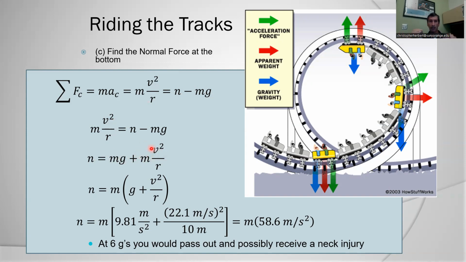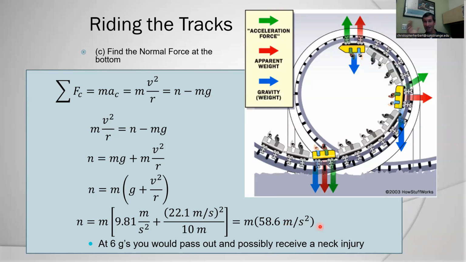Let me keep everything in terms of g's, okay? You'll see why in a second. So n is equal to m times g, so I have g plus this term right here. This is going to be my additional acceleration. So my normal force is going to be 1 g plus an additional almost 5 g's. My normal force, the force that I actually feel, the force that the roller coaster is going to push on me, is going to be, because 1 g is roughly 10 meters per second squared, 6 g's.